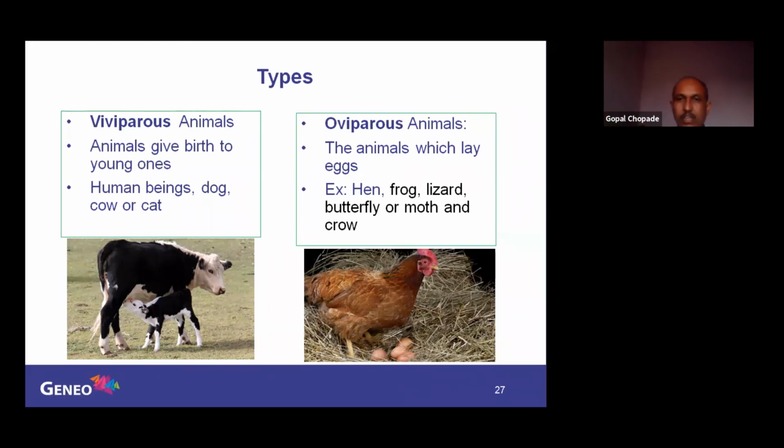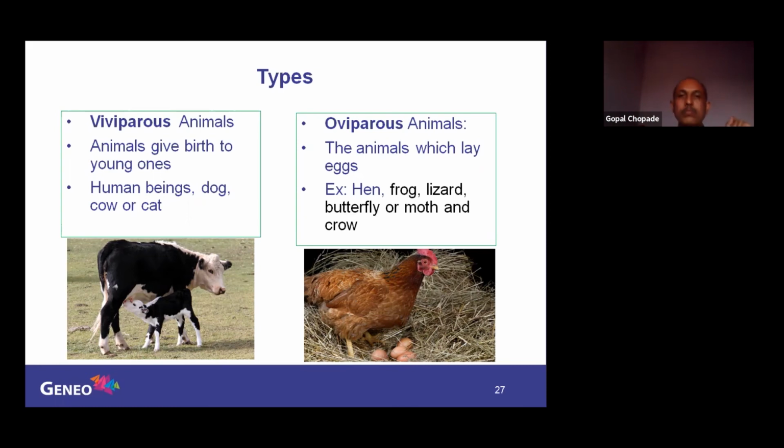Birds, frog, lizard, or even butterfly or moth, and crow. So all birds, all reptiles, even amphibians are oviparous. Some will lay fertilized eggs like the hen, and some will lay unfertilized eggs. So that is the difference between viviparous and oviparous.